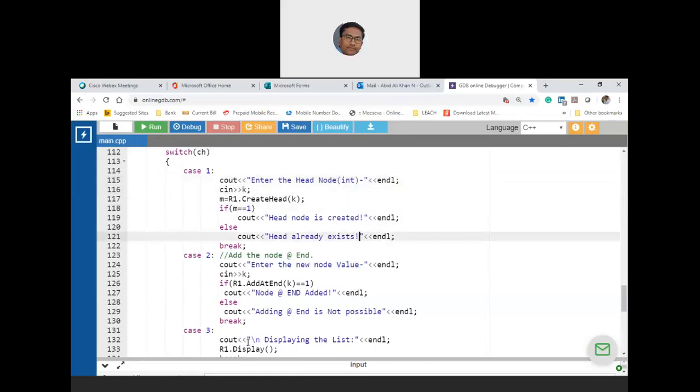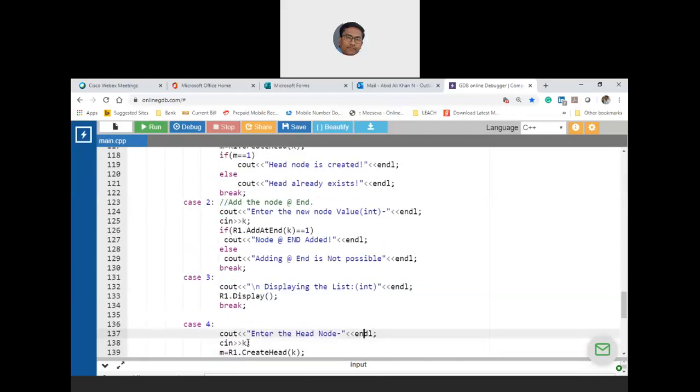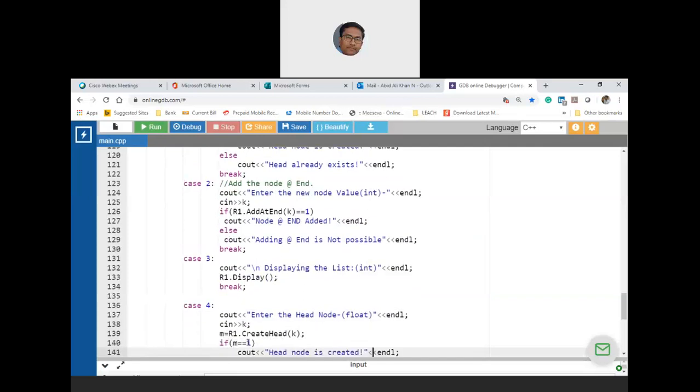This is enter the node value, which is an integer, displaying the list, which is an integer list. Okay, then enter the head node, which is a floating point. Now here, let us use R2.